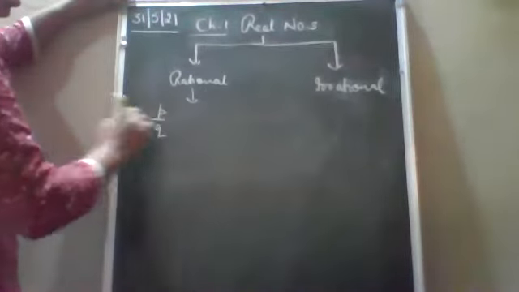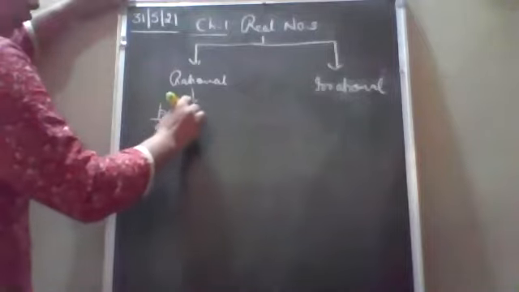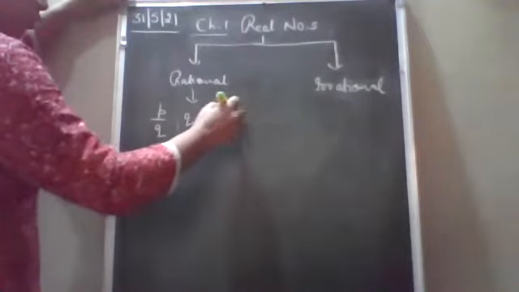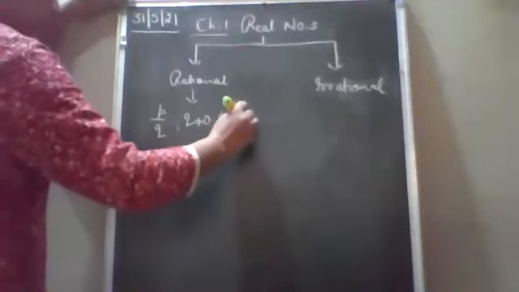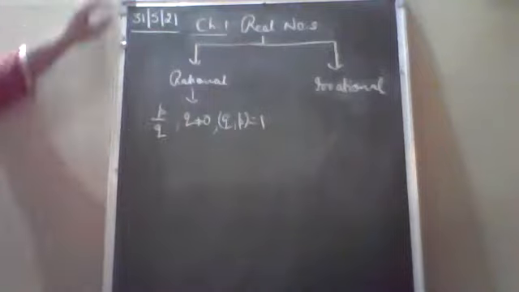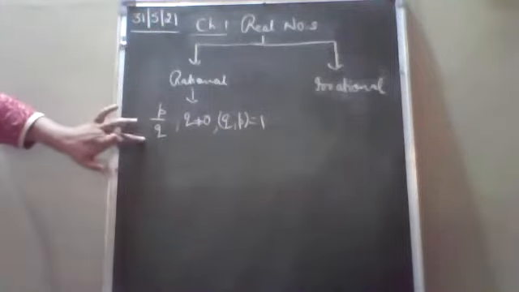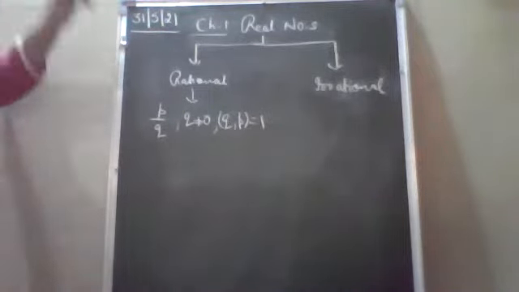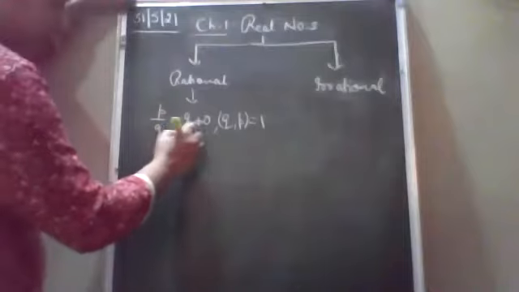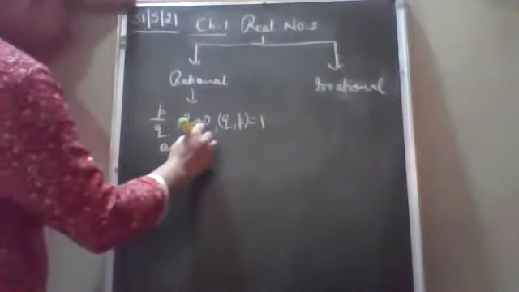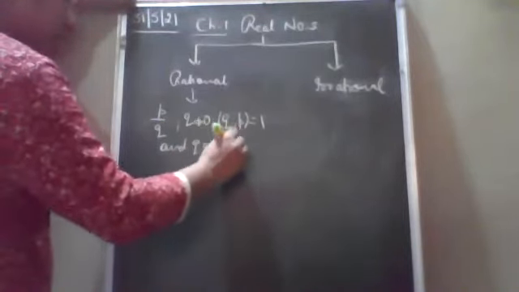The numbers which can be written in P by Q form, Q should not be equal to 0. P and Q का जो HCF होता है, that should be 1, means this rational fraction is in the lowest form, and P and Q are integers.